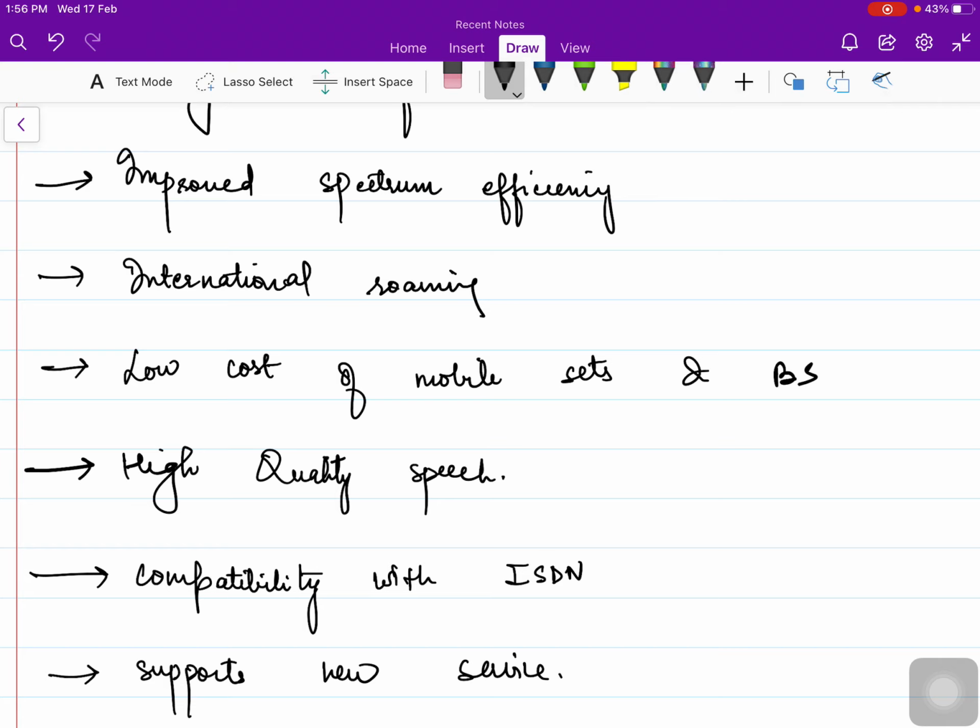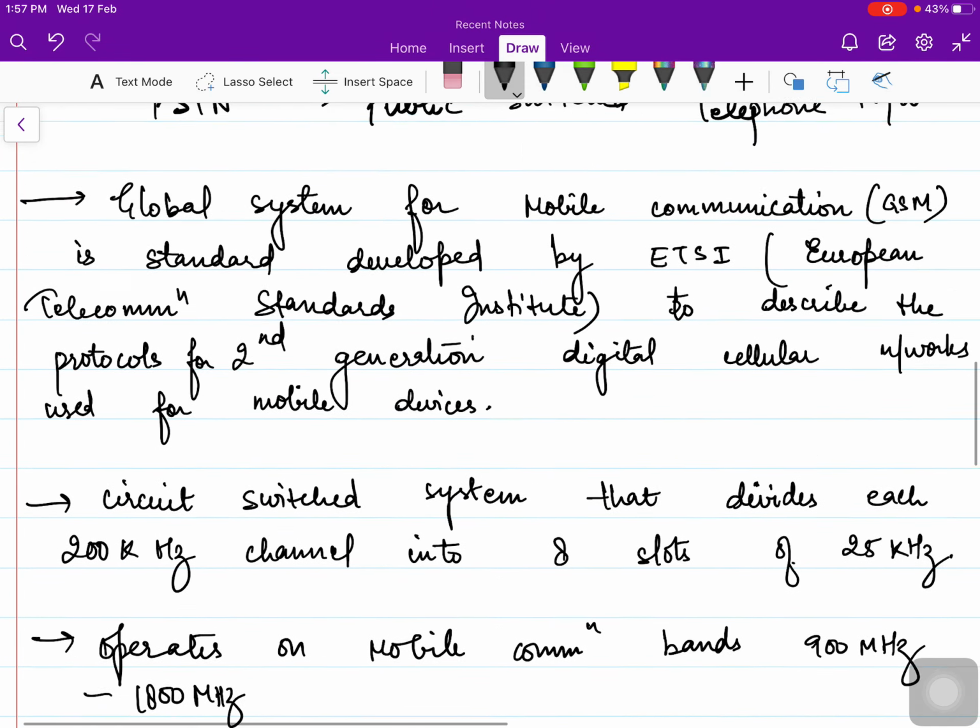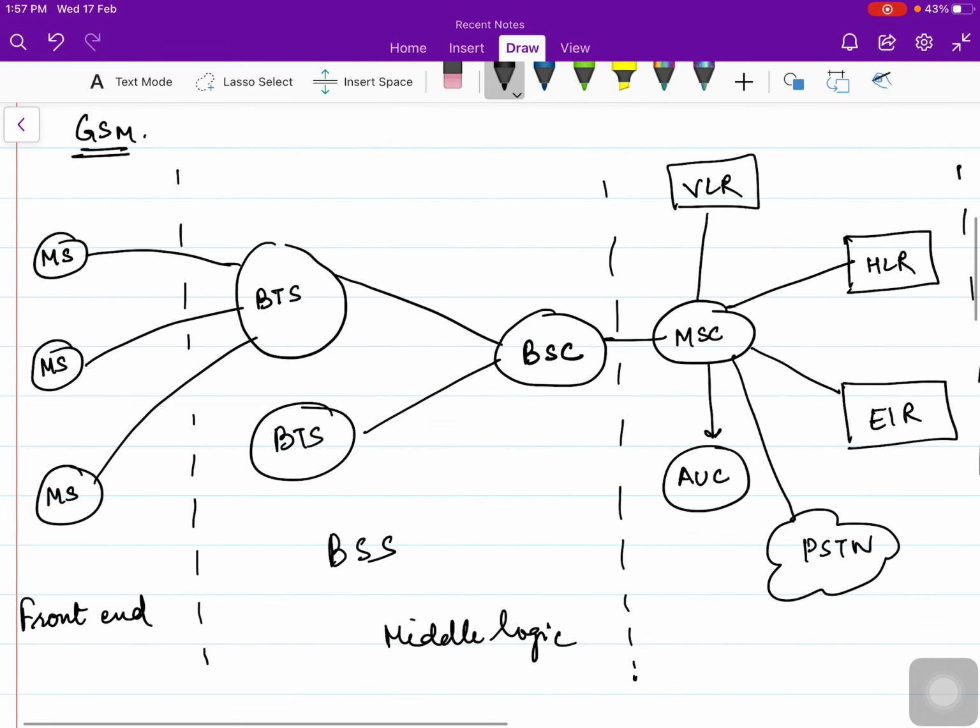Spectrum efficiency is increased here because that was the problem with the first generation. So in all the second generation standards we have improved spectrum efficiency. Quality of speech is improved because you are using a digital modulation scheme. The same concepts that we have learnt in the evolution of mobile radio communication will come. The features that were in second generation will all be found in GSM because it is a second generation standard. We should remember all those things, and above all we should remember the architecture of GSM.